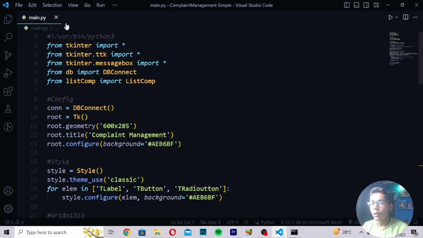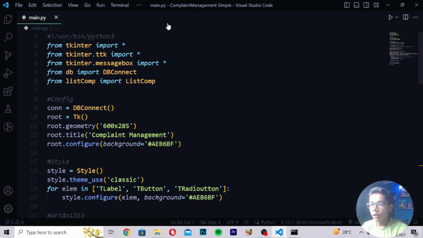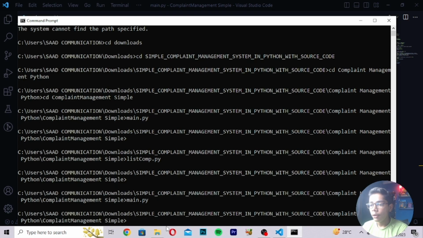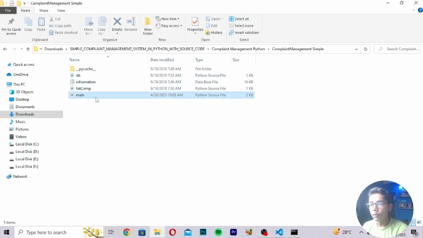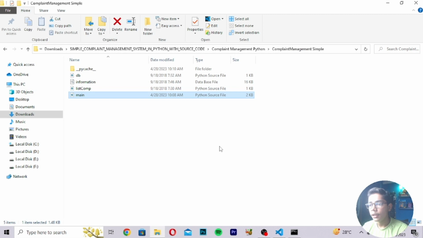Now if you want to run it, you can use the main.py file here. So I will be directly moving here. Then if you want to run this file, you have to directly press main.py. So your file will be directly opening here, and then you can use it directly. You can double click it also to open your file with. Then you can open it with Python 3.10, or you can directly open it with this Python one.